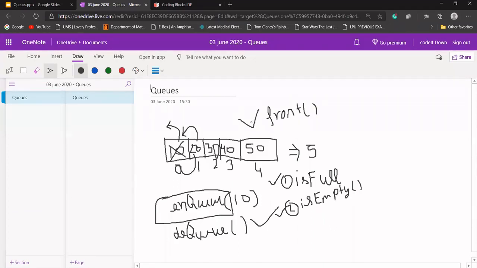The functions enqueue, dequeue, is full, is empty, front. We'll design 1, 2, 3, 4, 5. I think these are the major 5 functions that we perform in a queue. Is the concept clear? What these functions will do. Then we'll discuss each function one by one.